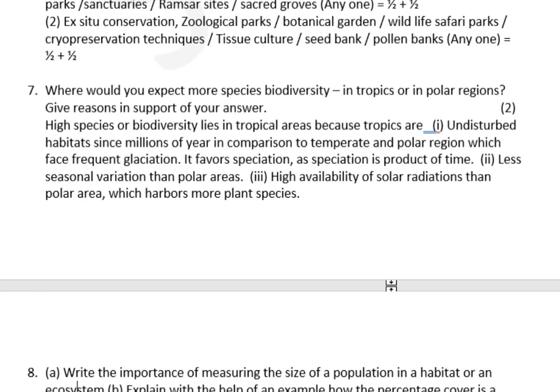Then the second is less seasonal variation than polar areas, because in temperate and polar regions the seasons are highly extreme, whereas in tropical regions they are moderate and predictable, more or less constant throughout the year. Third is high availability of solar radiation than polar areas, which harbors more plant species. Since solar availability is high, definitely photosynthesis is high, and biomass production is also high.